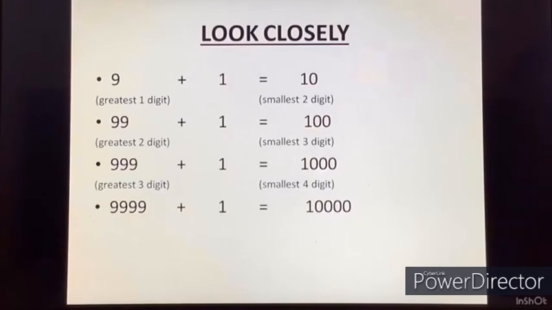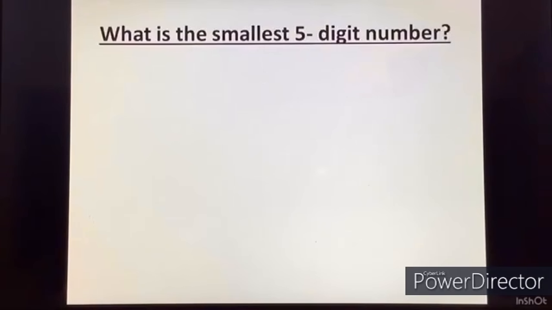Now when we see 9999 and we add 1 to it, we get 10,000. This is the greatest four-digit number, and by adding 1 we have entered the 5-digit series, and we have got the smallest 5-digit number. What is the smallest 5-digit number?